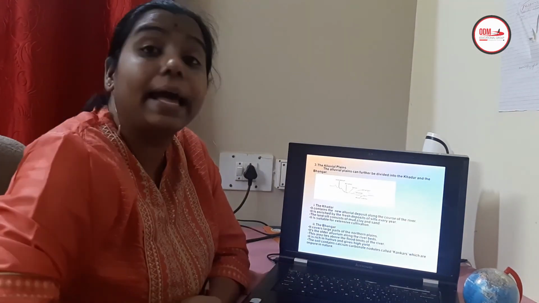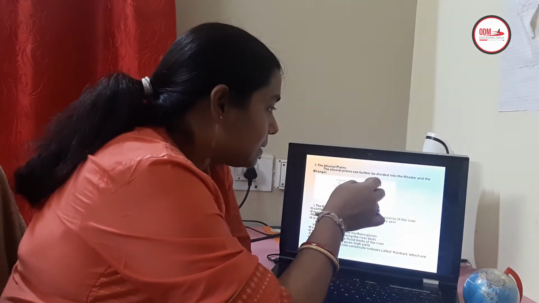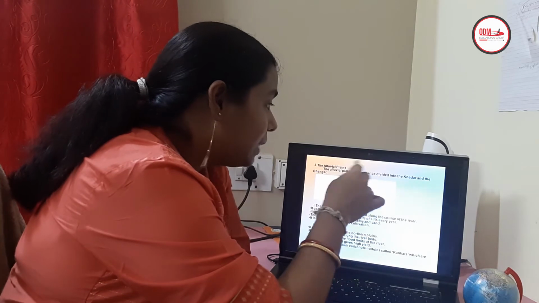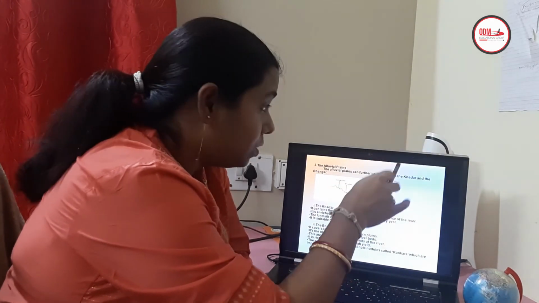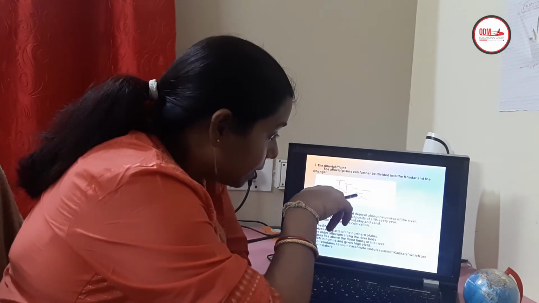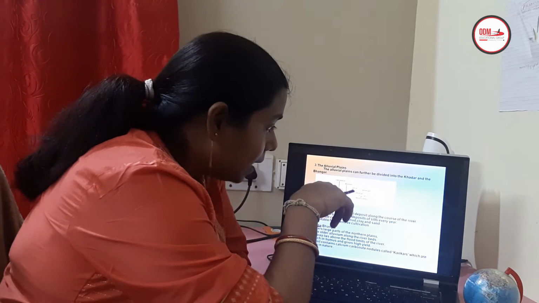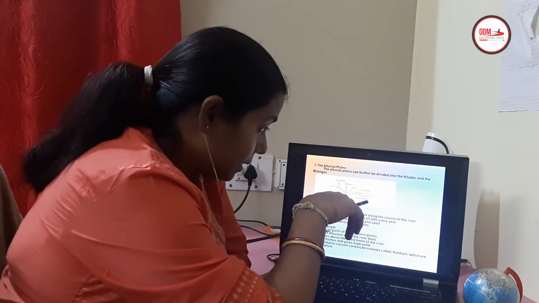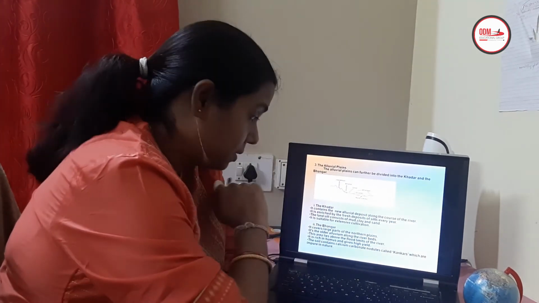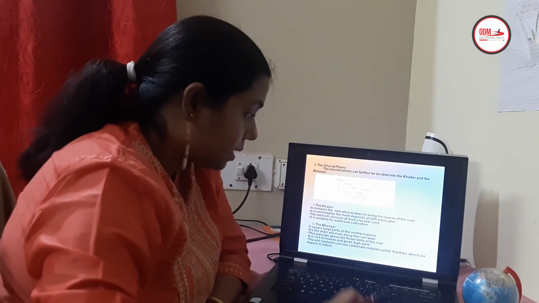Again coming to the alluvial plain, because already I have told you in this Tarai area you will find the alluvial, which is further divided into Khadar and Bhangar. Now this is the Khadar and this is the Bhangar. Towards the south we will find Bhangar and then followed by your Khadar area. So that is the river valley system, the river valley that contributes a lot.